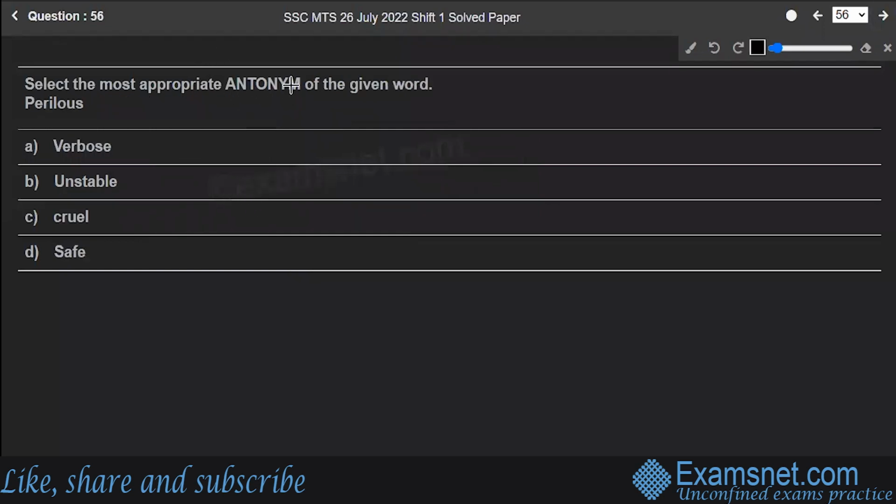Question number 56. Select the most appropriate antonym of the given word, and that is perilous. Options are verbose, unstable, cruel, or safe. Let's look at the meaning of all the words. First, you have to find out the antonym of the word perilous. It means full of danger or risk.